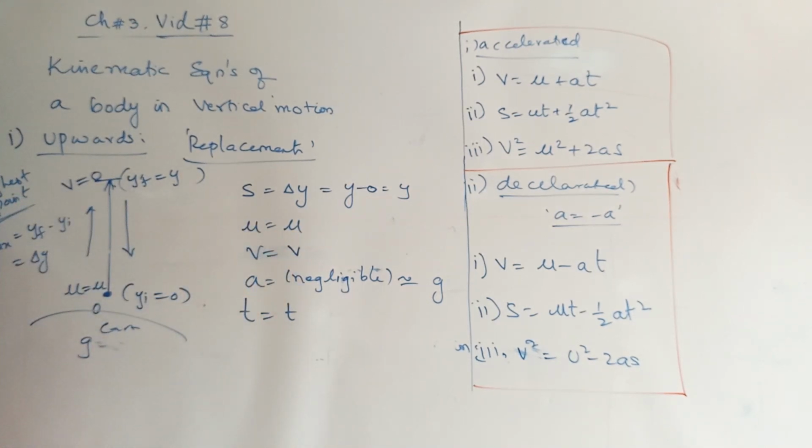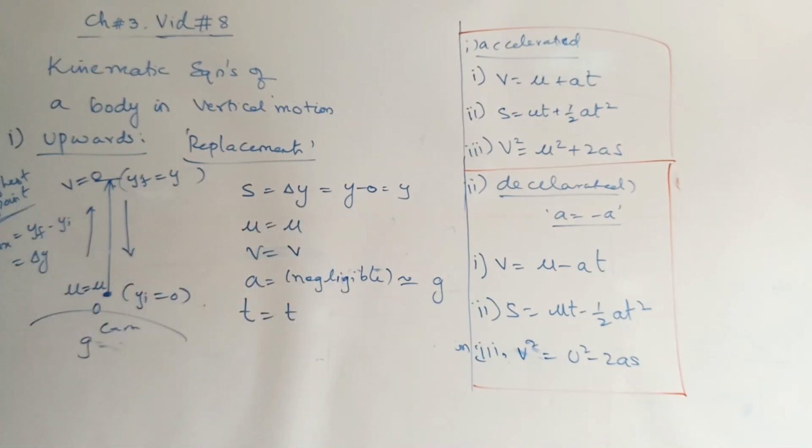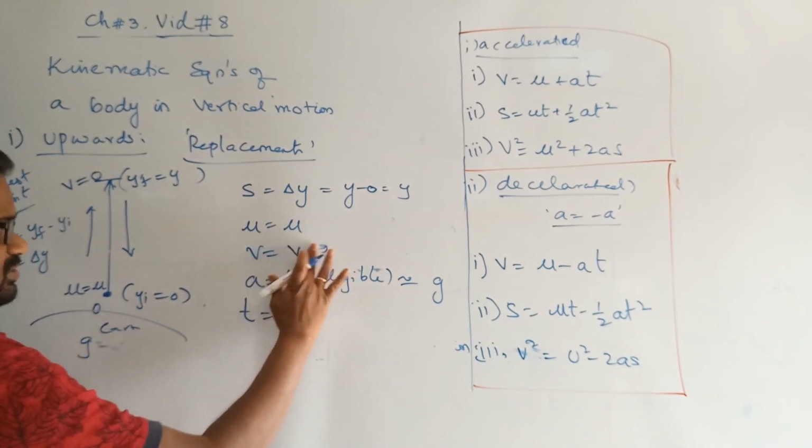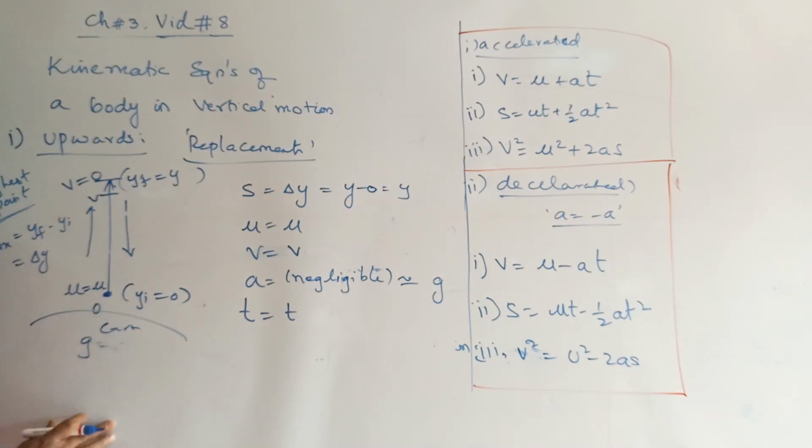V is given by means of... at the highest position in vertical motion, V is equal to 0. This is not the highest position, but before it, if you want to find the value of V, it is still going, and at some other location you want to find V, then you will write that as V. But if it is the highest position, V is equal to 0. While coming downwards, you should write the conditions properly.